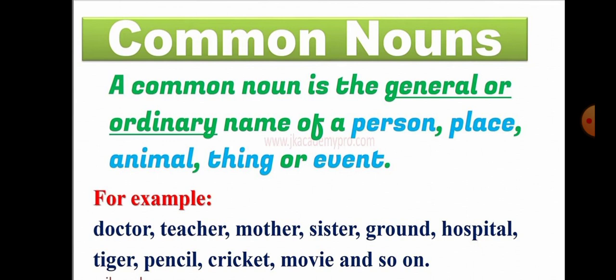So all these names are very ordinary names. For example, a teacher could be any teacher, doctor could be any doctor, a student can be any student. So this is a common name given to person, place, animal, and thing or event, and those are known as common nouns. Let us see some examples.